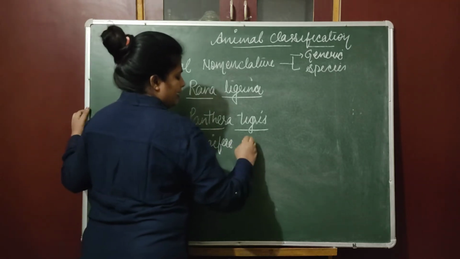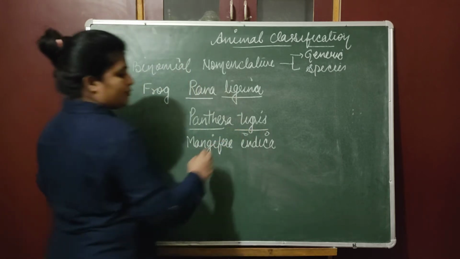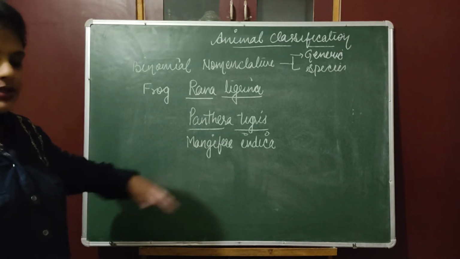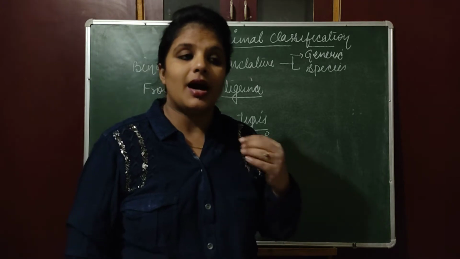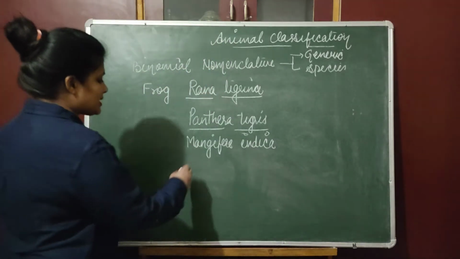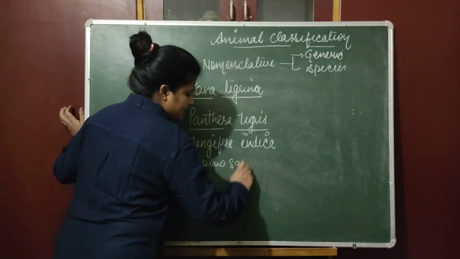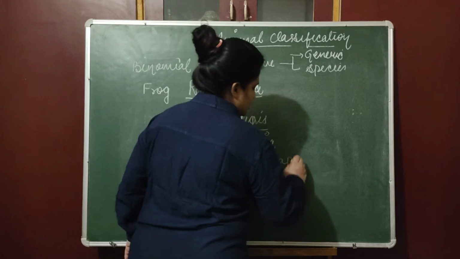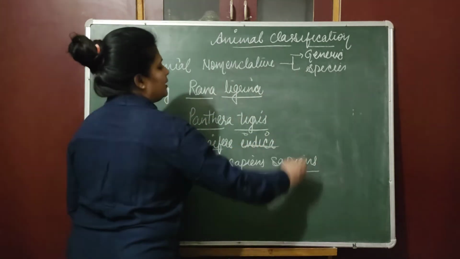Mangifera indica is the scientific name of your favorite fruit, my favorite fruit actually, that is mango. And what is our scientific name? Our scientific name is Homo sapiens sapiens, and that you have to underline.